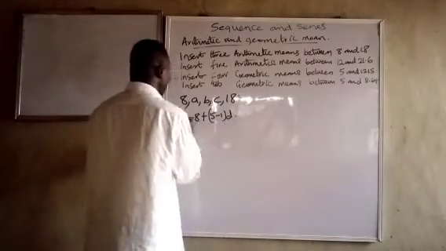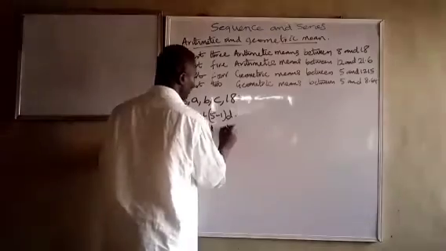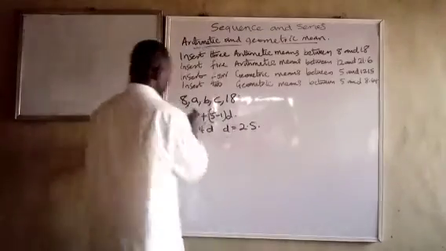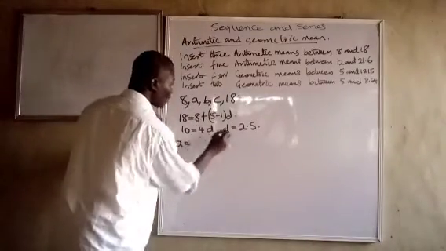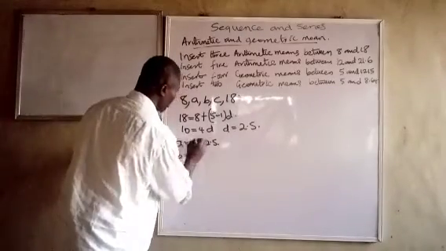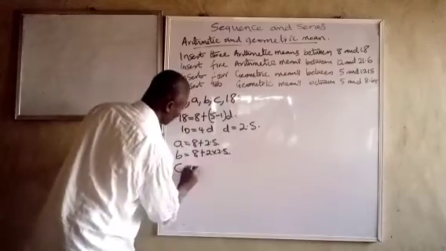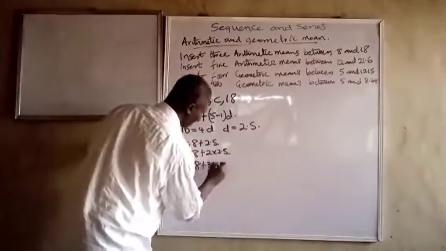So what does that imply? It means that 10 equals 4D, so D equals 2.5. So A will be equal to 8 plus 2.5. B will be equal to 8 plus 2 times 2.5. And C is equal to 8 plus 3 times 2.5.